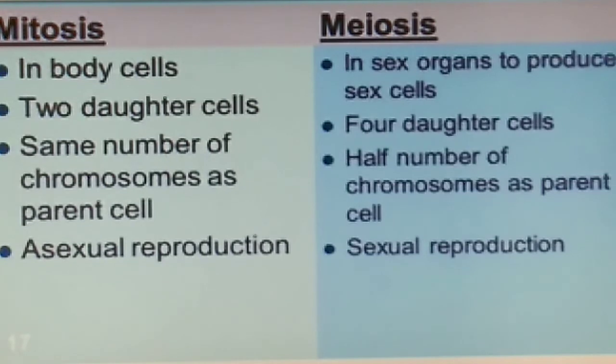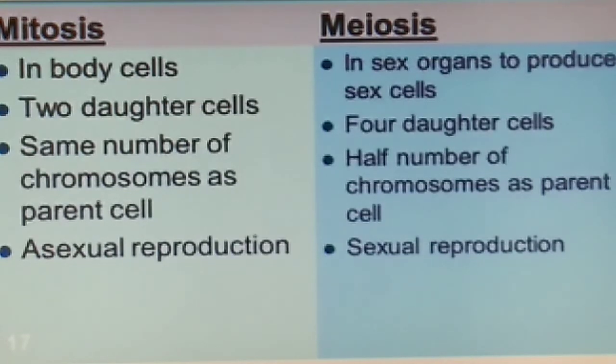So, equational division. But talking about meiosis, it results in the formation of four daughter cells. Students, in case of male, these four daughter cells represent the sperm, and in case of female, these four daughter cells represent the ovum. Now, they contain half the number of chromosomes of the parent cell. That is why, because meiosis actually takes place twice. So, that is why they contain half the number of chromosomes. Usually, we have 23 pairs of chromosomes. But in our sex cells, we have only 23 chromosomes.